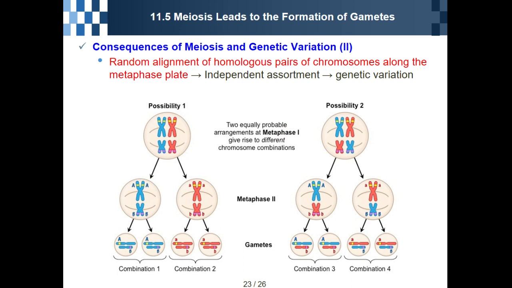Today I will not cover it, but during meiosis, especially metaphase 2, in the midterm exam you have to know that random alignment of homologous pairs of chromosomes happens. Which phase? Metaphase 2, okay?